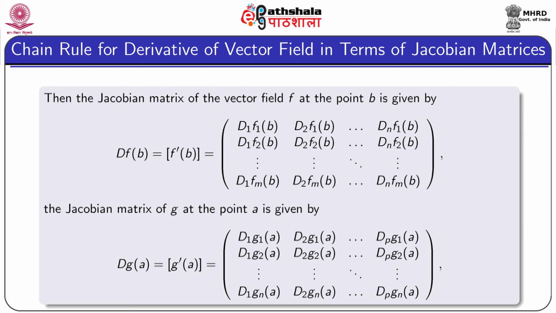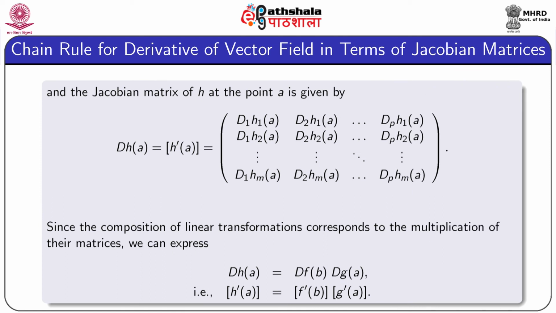And the Jacobian matrix of G at the point A is given by DG A, equal to the matrix whose first row is D1 G1 A, D2 G1 A continued up to Dp G1 A, and we have similar n rows.